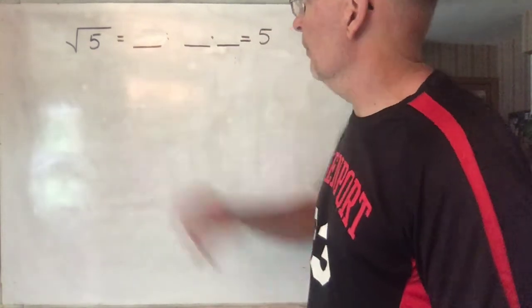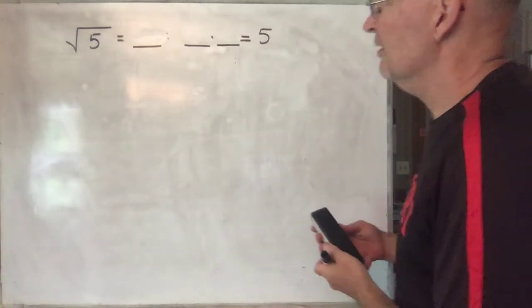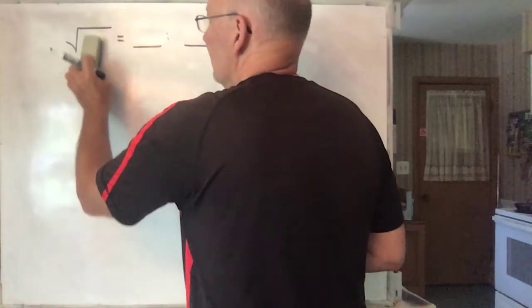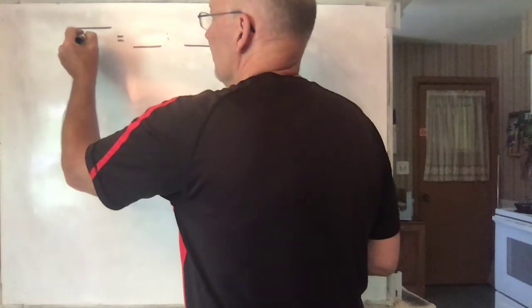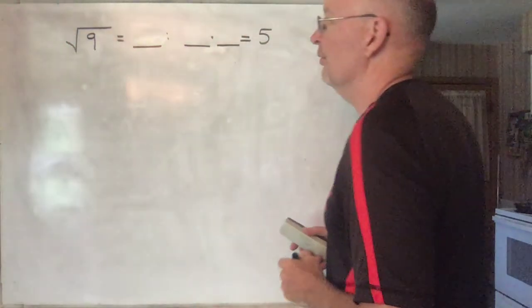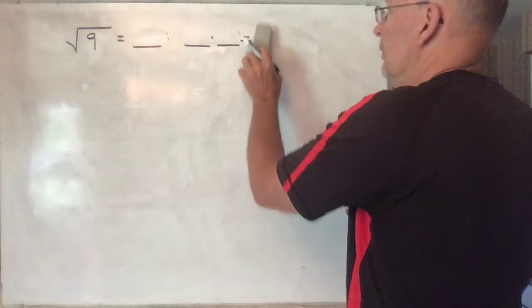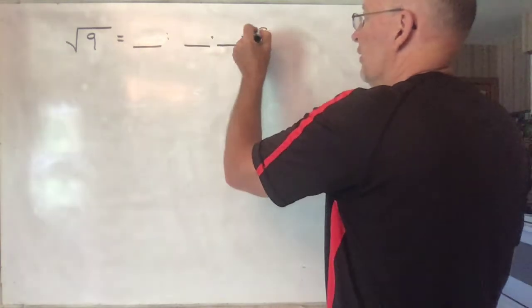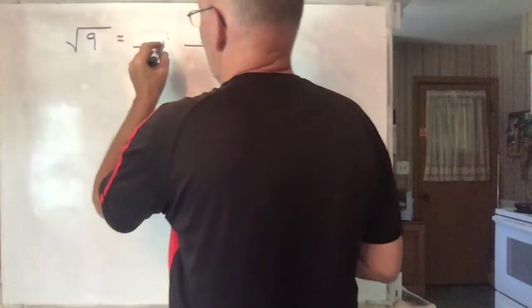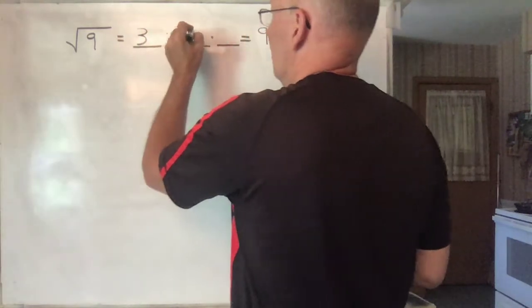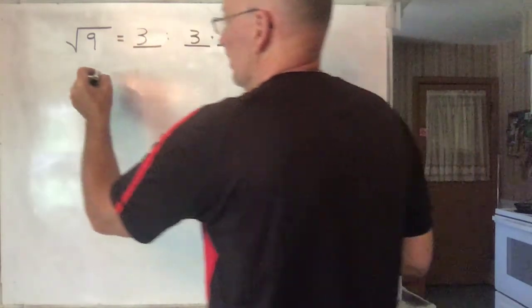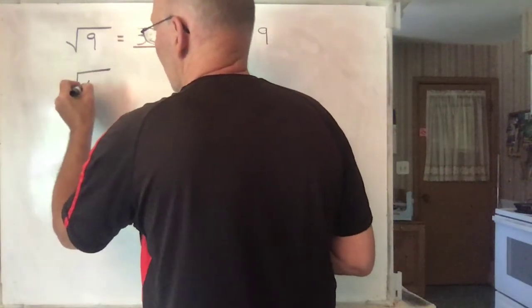So what is the number that when you multiply it by itself, it gives you 5? If I had a 9 in here, of course the answer would be easy, right? 3 times 3 gives you 9. But if I have a 5 there, then it turns out to be an irrational number.